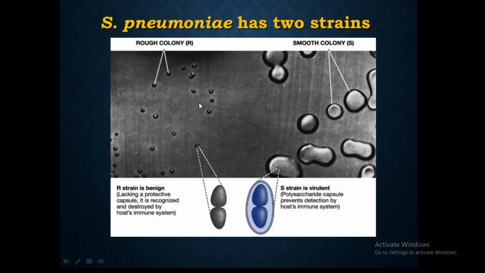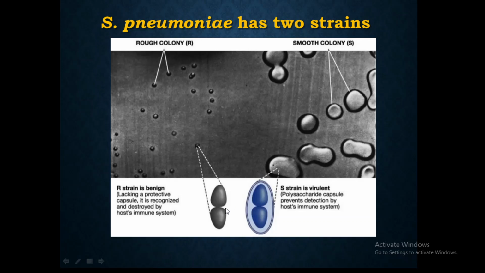These rough colonies appear so because these Streptococcus pneumoniae lack the polysaccharide coating around them. They lack that polysaccharide capsule. Whereas the S strain, which is the smooth strain, has a smooth and shiny appearance, and has the polysaccharide capsule around it, which means this smooth strain is able to secrete the polysaccharides that make it appear smooth. So this gives them the smooth appearance. So these are the R strain and S strain.